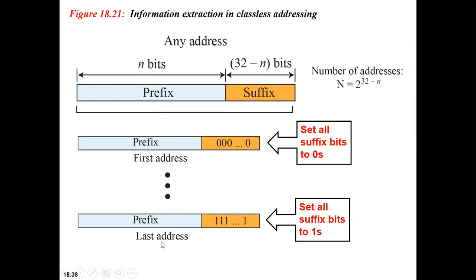How are we getting the last address? Keep the prefix as it is, and make the suffix ones. Is it clear? So what are we doing here? Three pieces of information we are extracting from any given address: the number of addresses, the first address, and the last address. The number of addresses is 2 power 32 minus n. How are we getting the first address? Keep the prefix as it is, and replace the suffix with zeros.